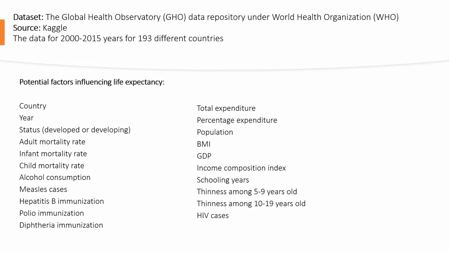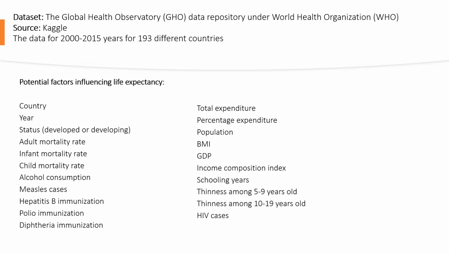So here are the factors that were introduced in the data: country, year, status, that's if the country is developed or developing. That's the only categorical data that I have. There are mortality rates for different categories, alcohol consumption, measles cases. There's some immunization information, total expenditure. This is the amount of money that is spent on healthcare. Percentage expenditure. This is the percentage of GDP that goes into health spending. GDP is gross domestic product.